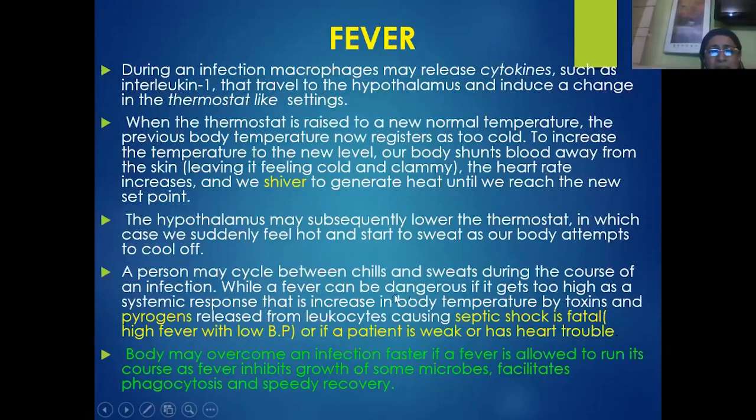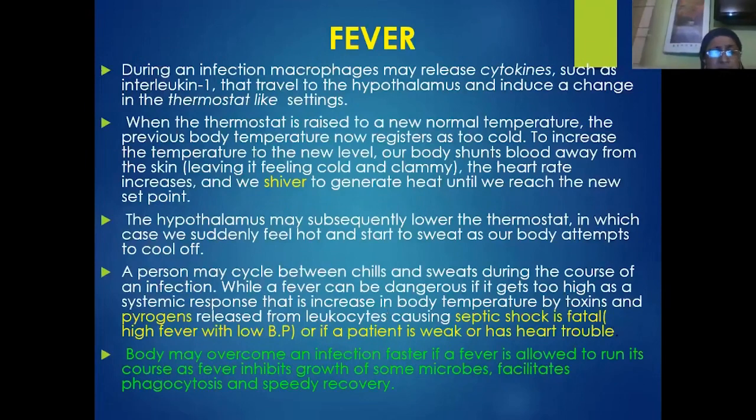Thereby, if the body temperature rises beyond 102 degrees Fahrenheit, for example, usually the doctor will ask us to go for a cold pack, and usually we apply the cold pack on the forehead, because you know that the hypothalamus is present in the brain, which regulates the body temperature of the individual. So it is always advantageous to apply the cold pack on the forehead of a patient who is having a very high fever.